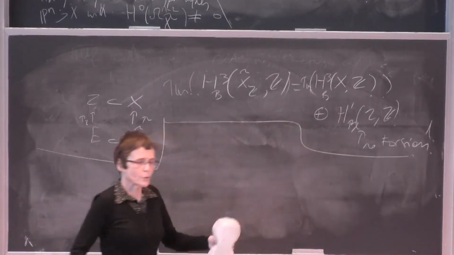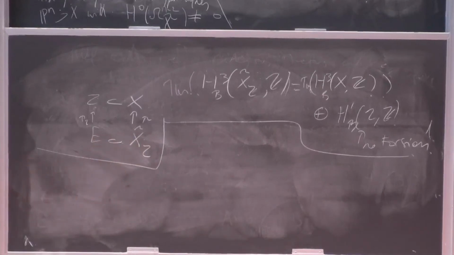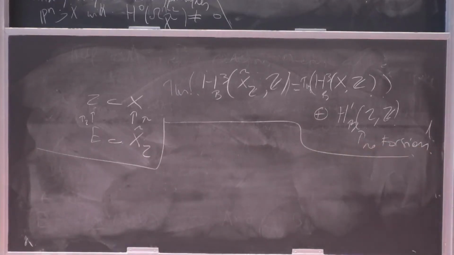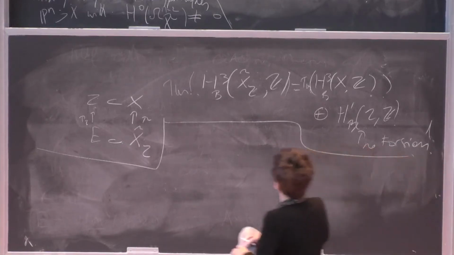Okay, so this is one proof. You can also, using a little more functorialities, a little more tricky invariant, prove it not using the weak factorization, but just the existence of resolution of singularities. So there is a trick which allows to do that. And as I said, in fact, there is also a proof without using resolution of singularities. So, and now